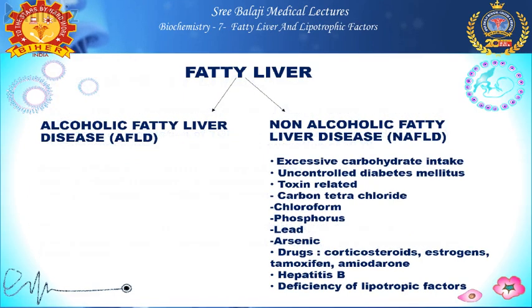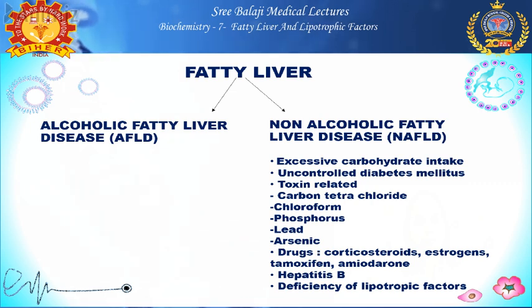Coming to classification, fatty liver is mainly classified into two types. One is alcoholic fatty liver disease. The second one is non-alcoholic fatty liver disease. The causes for non-alcoholic fatty liver disease are: one is excessive carbohydrate intake, uncontrolled diabetes mellitus. Some toxins cause injury to the liver, like carbon tetrachloride, chloroform, phosphorus, lead and arsenic.